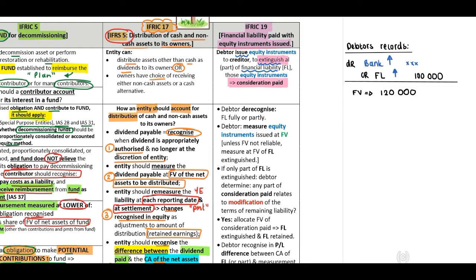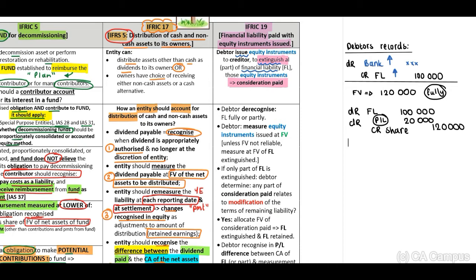In the records of the debtor, if the debtor fully pays or fully extinguishes this liability, very important to identify fully, guys. I'm going to talk about this just now. We will have to debit the financial liability with 100,000. Take this out. Credit shares issued, share capital with 120,000 because that's the value. But what will happen with this 20,000, this difference? What do we need to do with this? We will recognize this difference in our profit and loss.